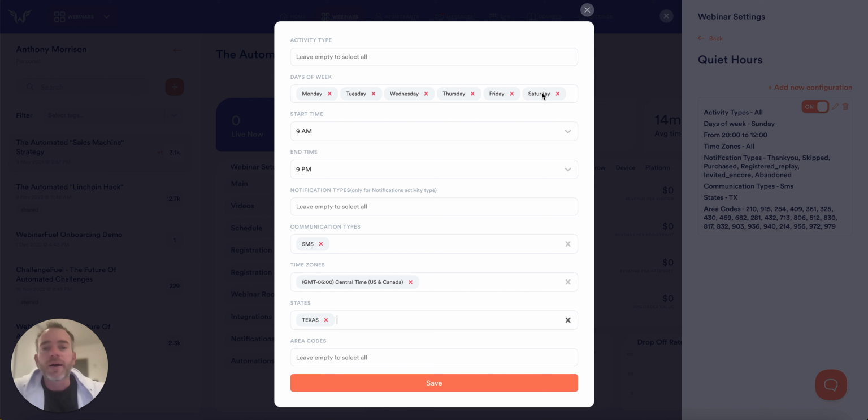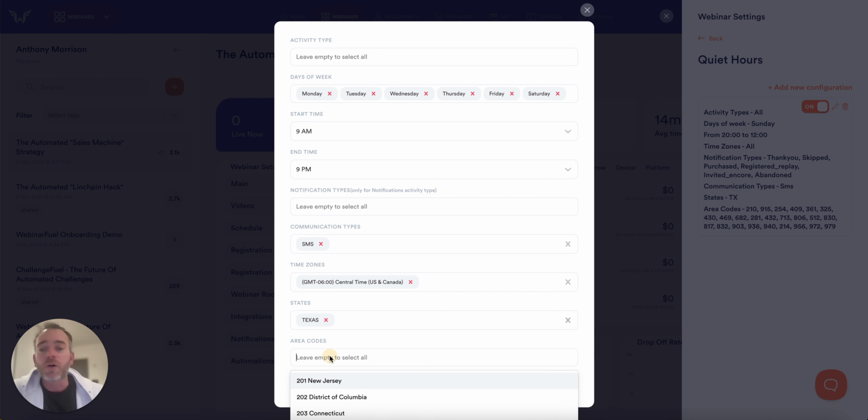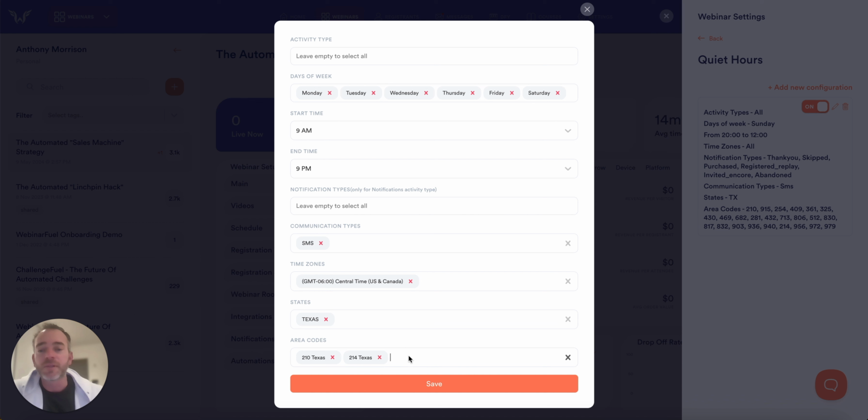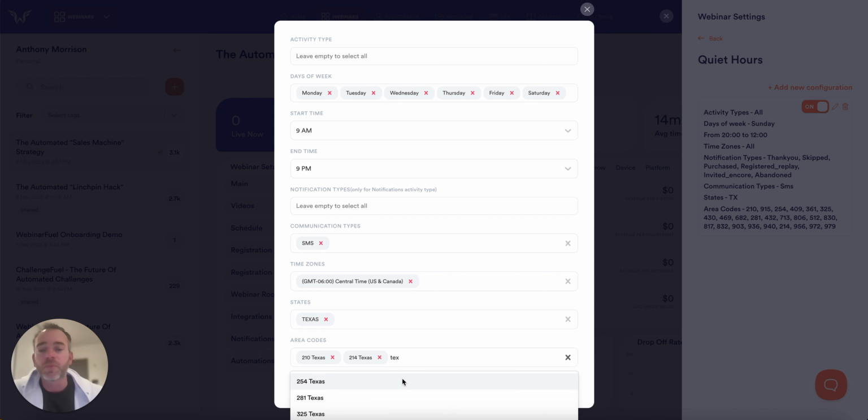And so what this does is this tells us if somebody's in the state of Texas, then block the send. You can also go in here and you can type in Texas like this and start applying this rule to all of the Texas area codes. And let me tell you why that would be an important feature to have.